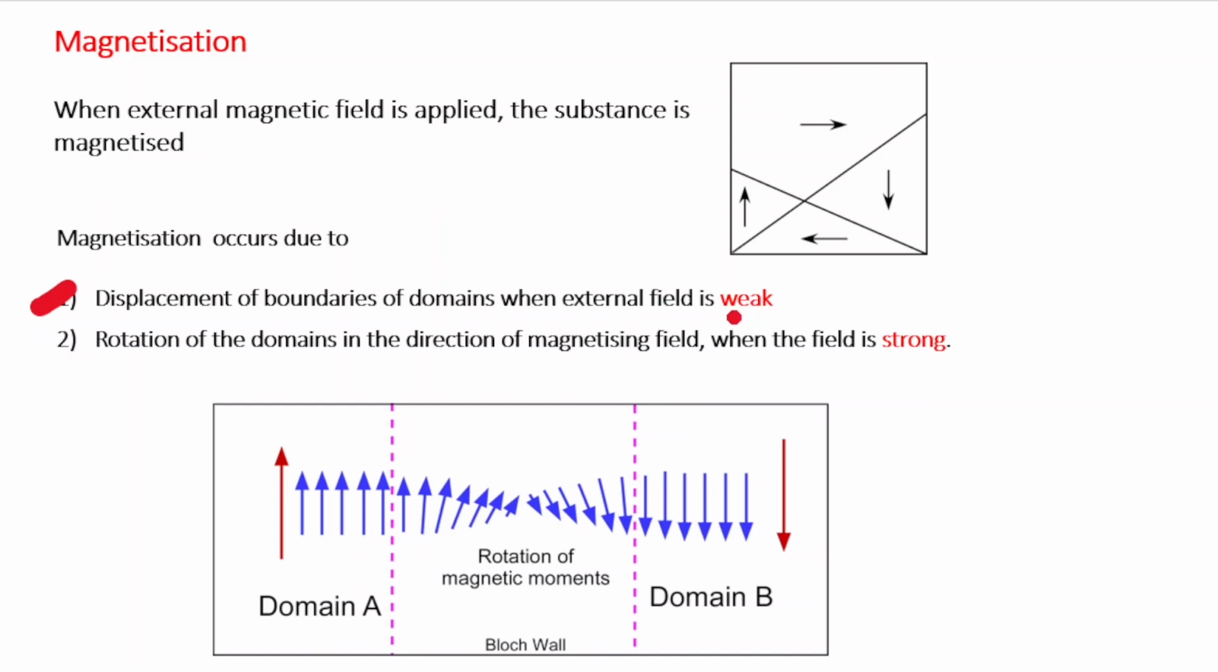And another is when the external field is strong, the rotation of the domains in the direction of the magnetizing field takes place. In this picture, I have shown how the rotation of the domains takes place when a strong magnetic field is applied. This is domain A and domain B. You see, they are completely in the opposite direction, and how the rotation is taking place. So, this is all about the domain theory.